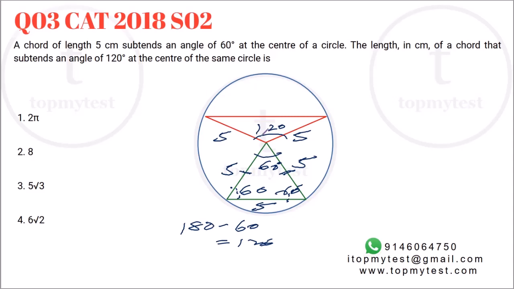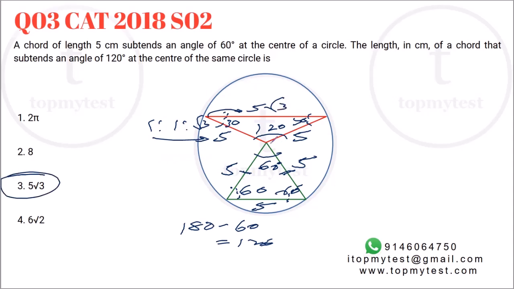Again, this is 120 and I know these two sides are equal in length. Why? Because these two are the radii of the circle. So this should be 30, this should be 30. The balance 120 degrees, split evenly. What is this? This is a 30, 30, 120 triangle. What will be the ratio of the sides? 1 is to 1 is to root 3. So if this is 1 projects to 5, root 3 will project to 5 root 3. Option 3 will be your correct choice.